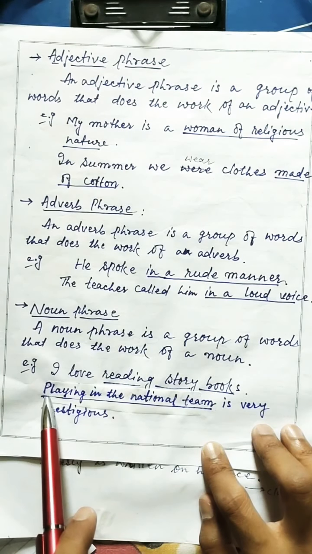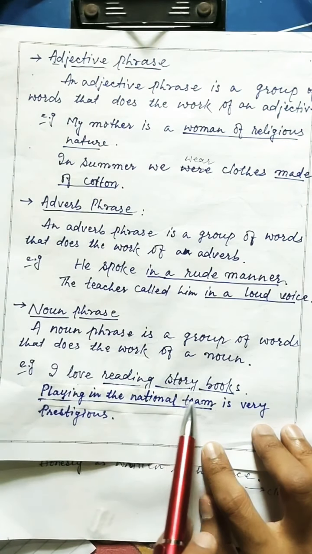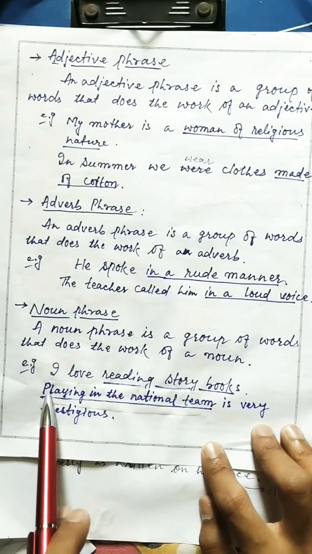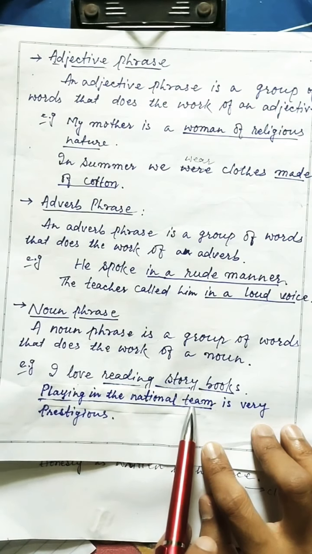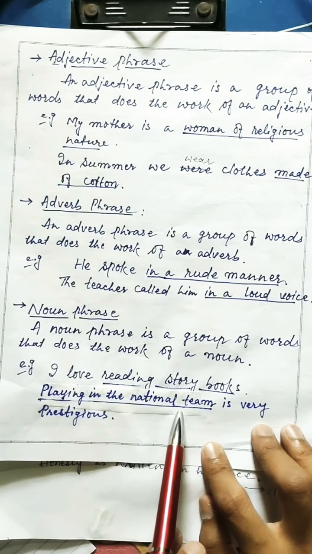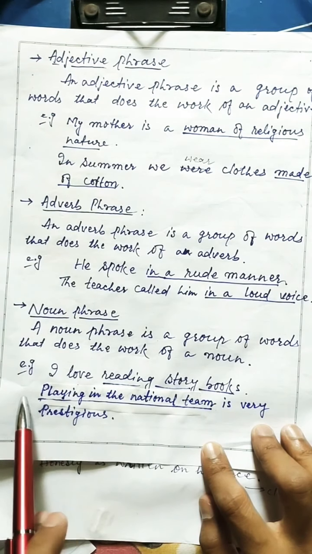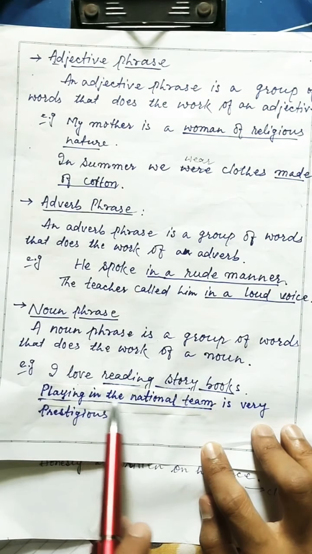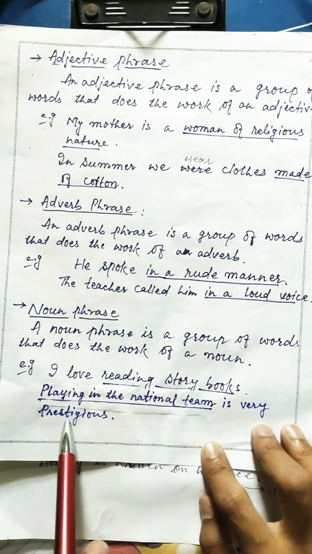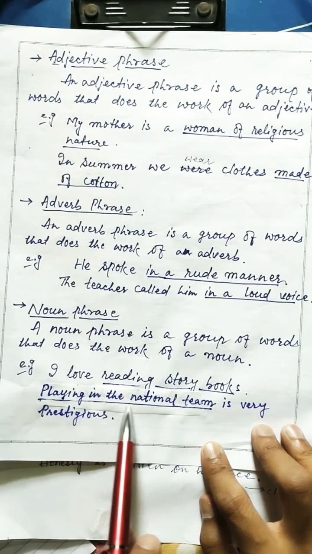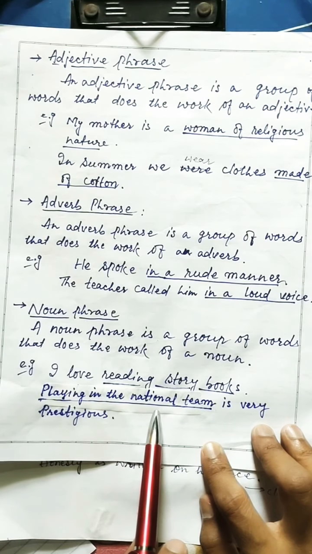Now let's see another example. Playing in the national team is very prestigious. So in this sentence, playing in the national team works as a noun. Okay, works as a noun phrase. So we call it a noun phrase. And here, playing in the national team is very prestigious. So this sentence consists of a noun phrase. Clear, students?